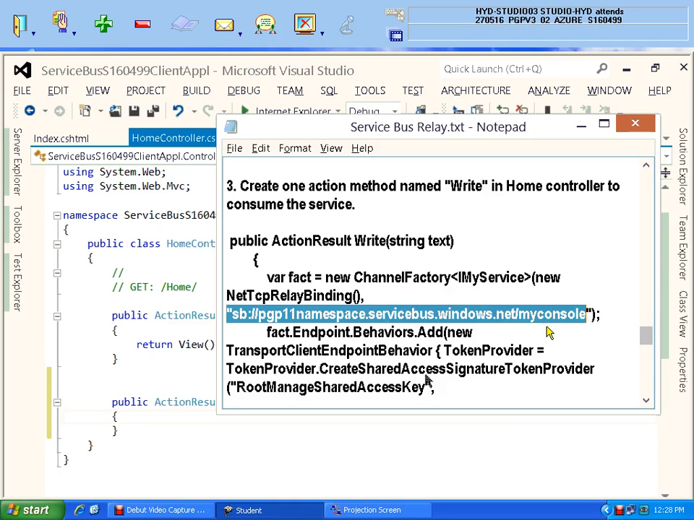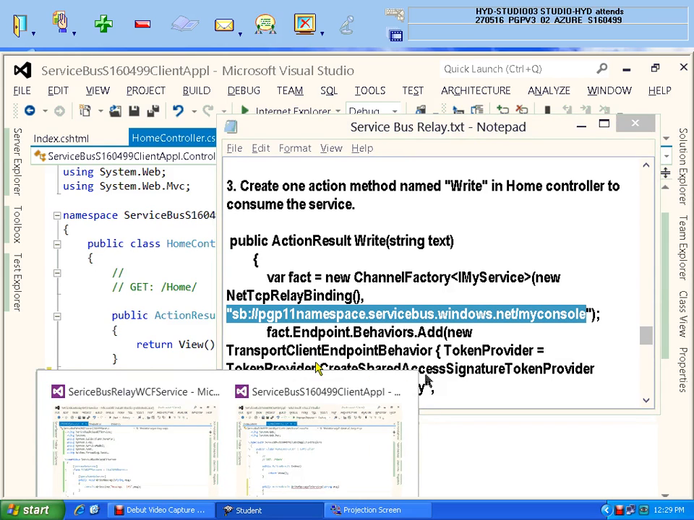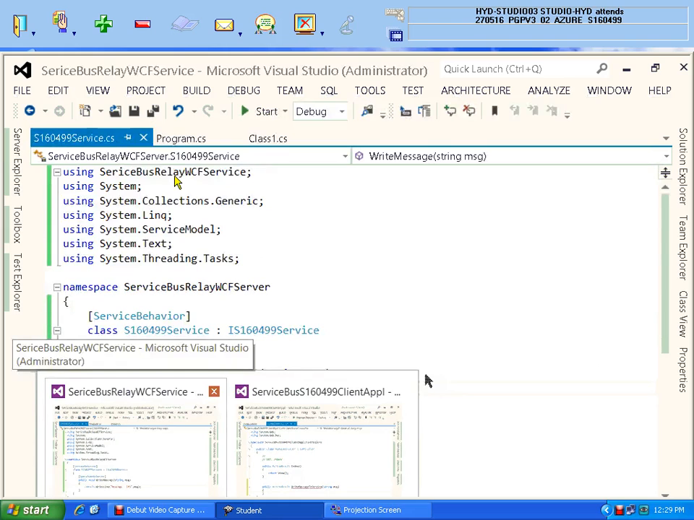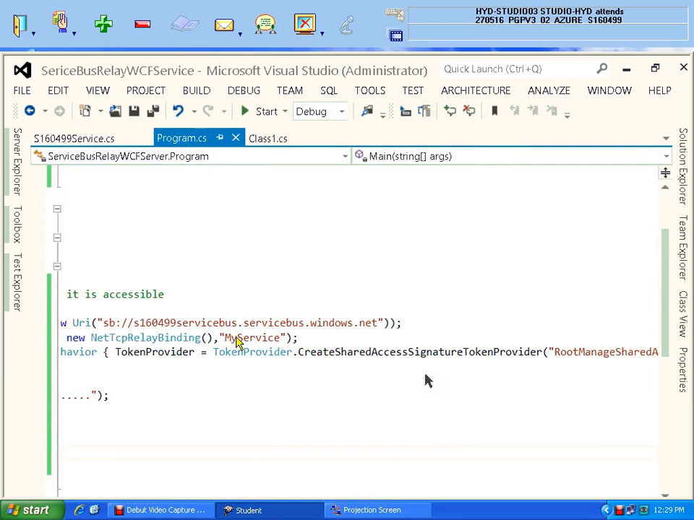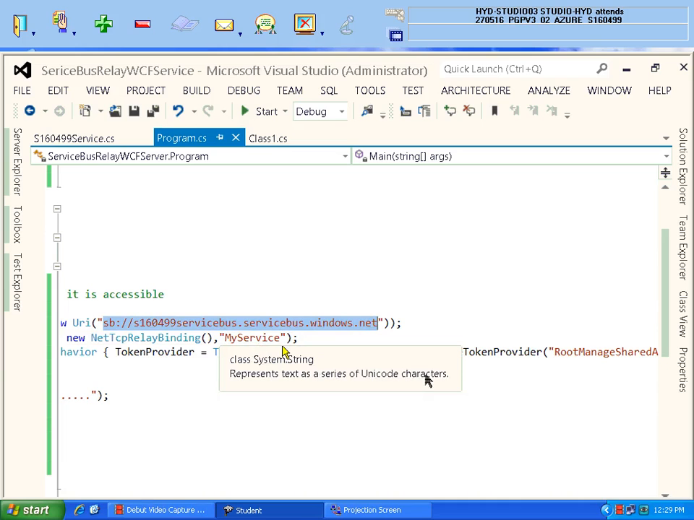But slash, what is the name we have given at the time of installation? See here, server time. While you are hosting it, what is the name you have given? Please check, all of you. You gave it as my service. So this namespace slash my service should be given in our client application. That's what is the code.